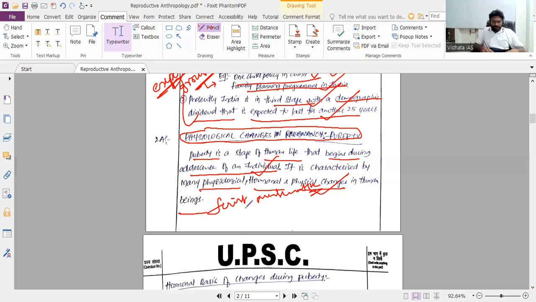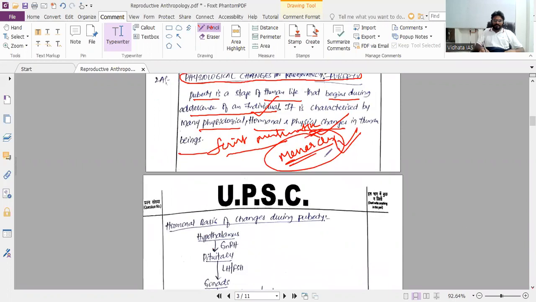Physiological changes. Whether they will ask or not, you should mention menarche also. So onset of menarche is the beginning of puberty life. This menarche means releasing of hormones.